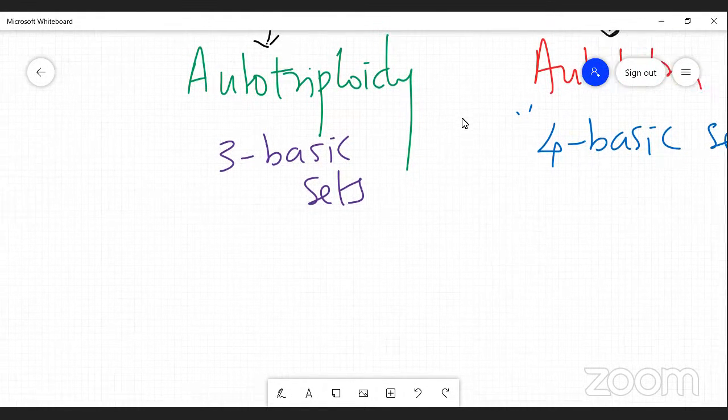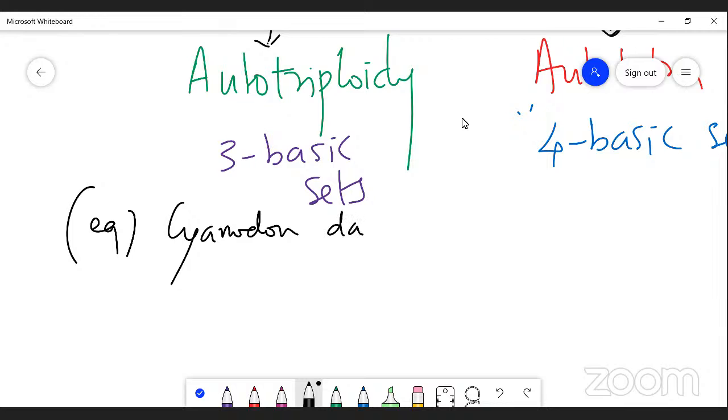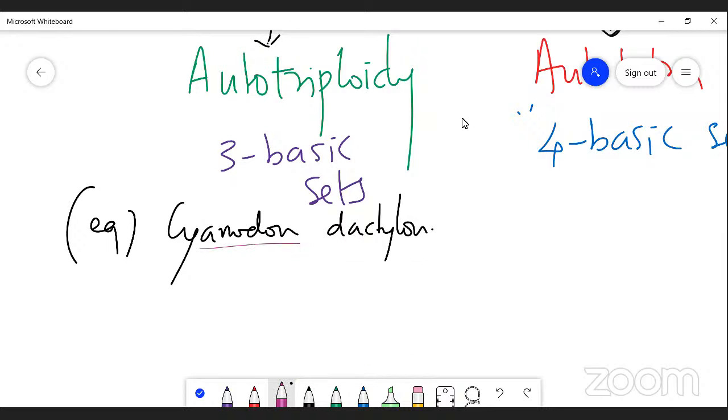Naturally some plants have autotriploidy, that is Cynodon dactylon. It is a dub grass. Cynodon dactylon is a dub grass.